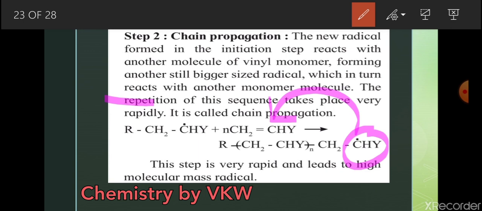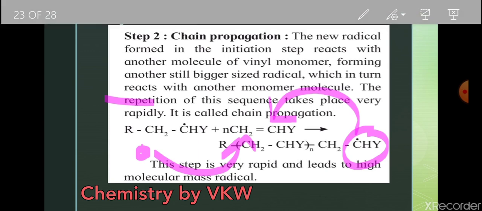That new chain also contains one radical. That radical is also going to attack the next fresh monomer, and thus the chain is going to propagate, and it is the process of chain propagation. Understood?